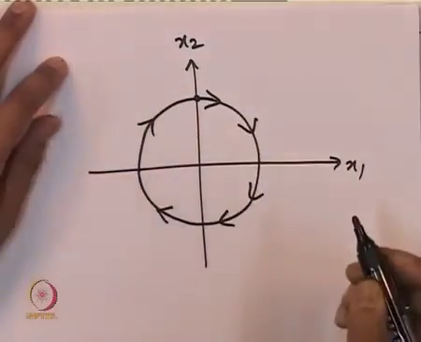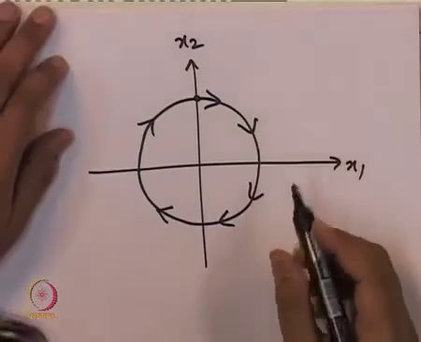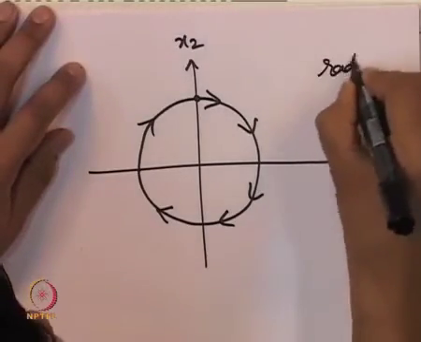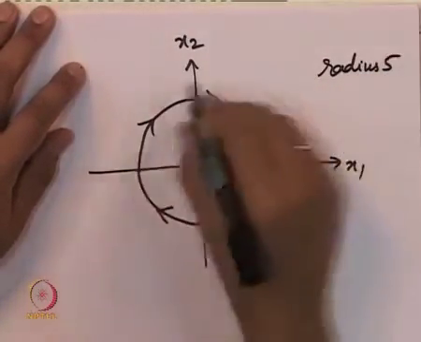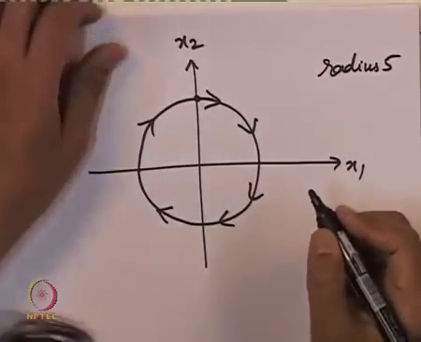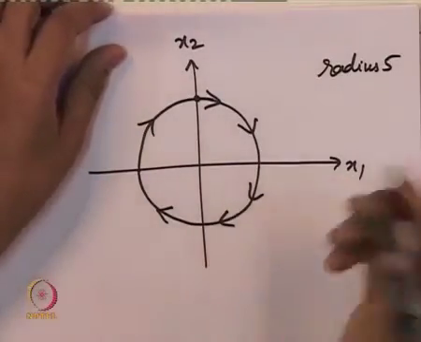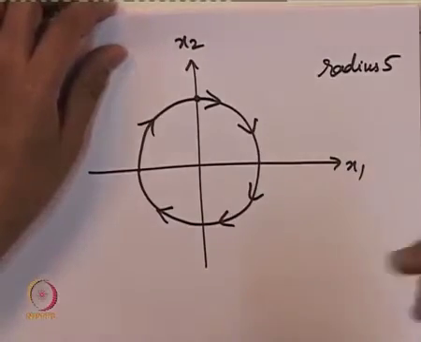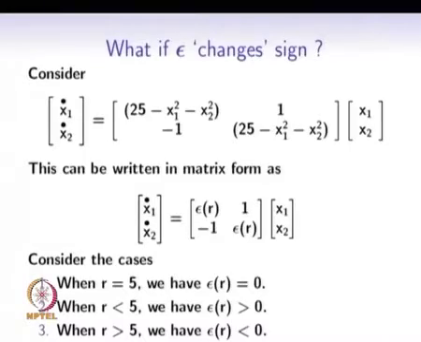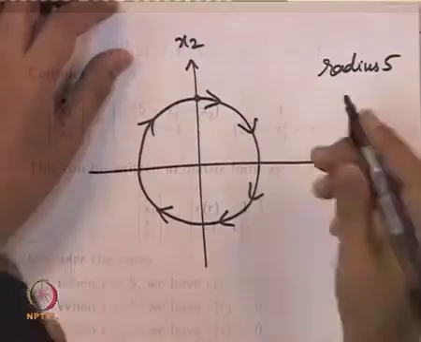How do we get this orientation? We expect that for radius equal to 5, we have a periodic orbit. Why is it that we have a periodic orbit? You put r equal to 5 and you see that the matrix A looks just as if...